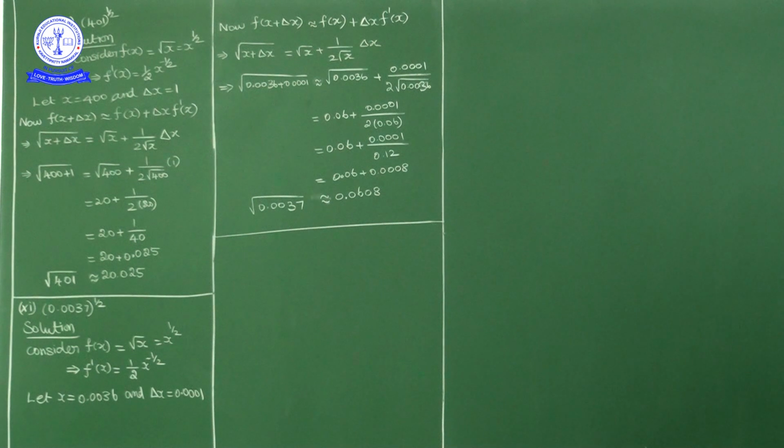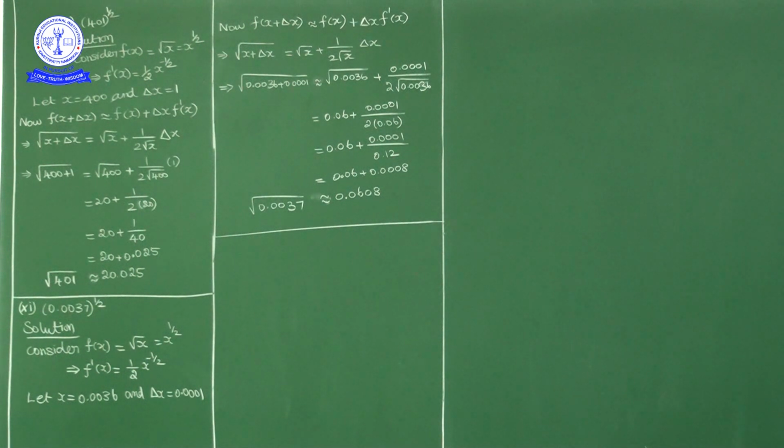Okay. Now here the value is what? 0.0037. Now a perfect square near 0.0037 is 0.0036.